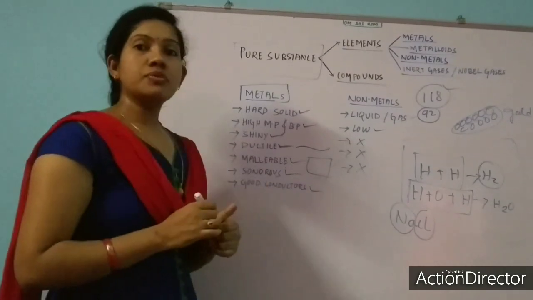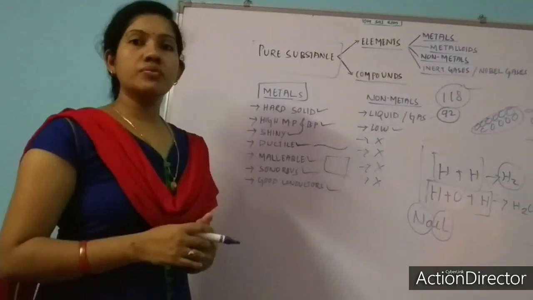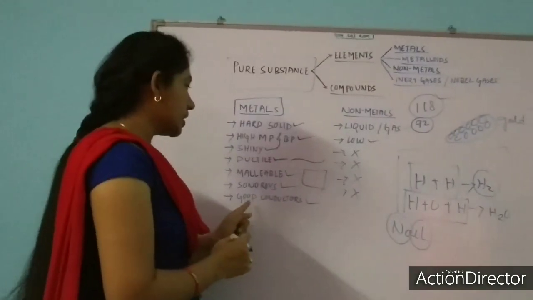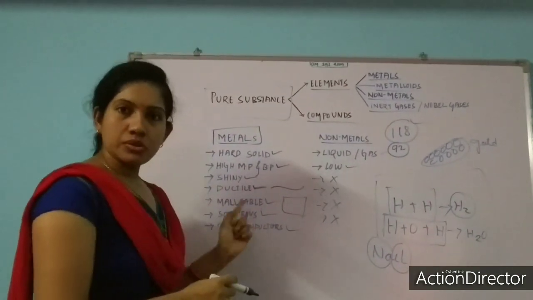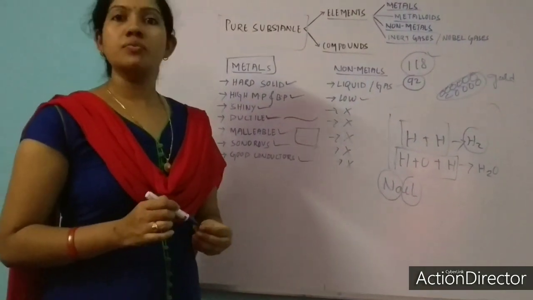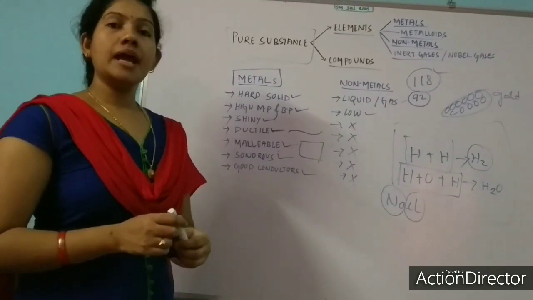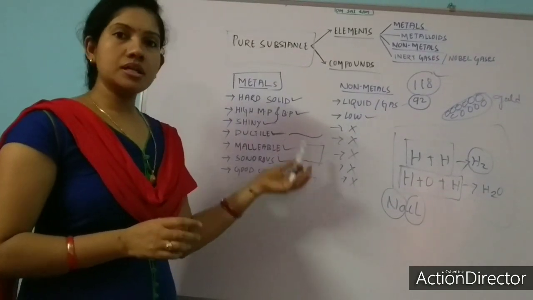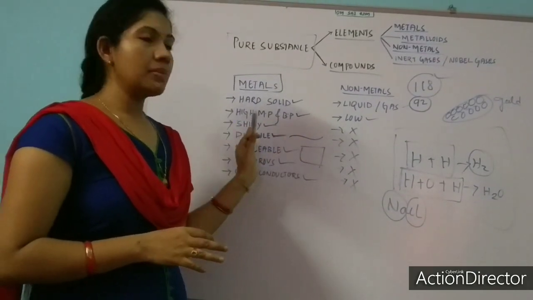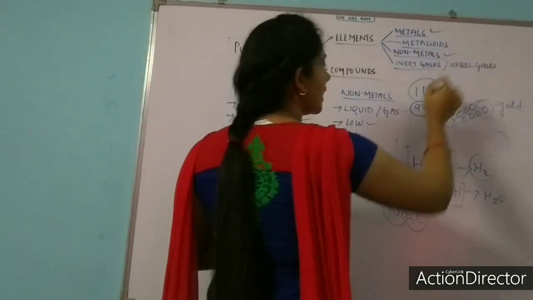Sonorous: metals produce a ringing sound, but non-metals do not. Good conductors: metals are good conductors, but non-metals are bad conductors of heat and electricity. So these are some characteristics of metals and non-metals. Again, go through it. It is there in your book. So we have completed metals and non-metals.